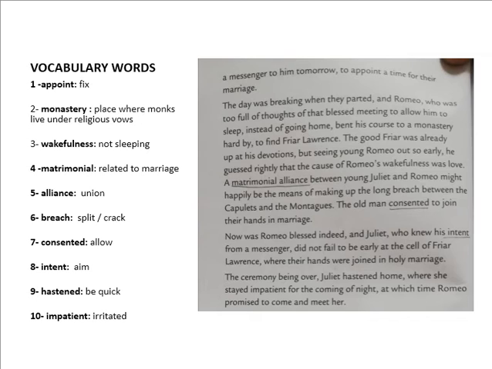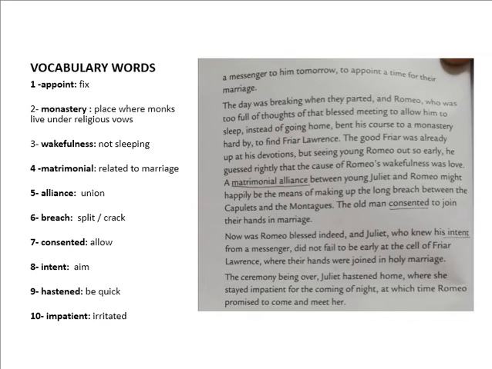Monks are actually those males who do not marry and they live in a separate place and they just keep themselves for the religious ceremonies and they are devoted to God. Number 3, wakefulness, not sleeping. Number 4, matrimonial, which means related to marriage. Number 5, alliance, which means union.